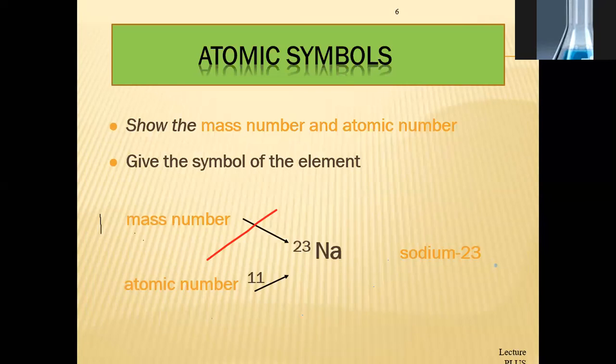Okay students, every element has its elemental symbol, and it shows the mass number and atomic number. For example, we have an element sodium. Sodium has the symbol Na, and sodium-23 shows its mass number. You can see the two numbers 11 and 23. 11 is the atomic number, and 23 is the mass number.